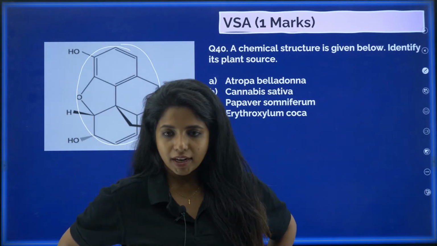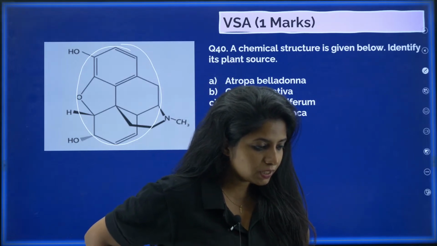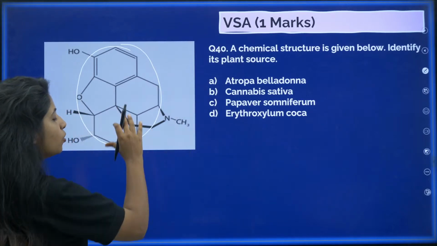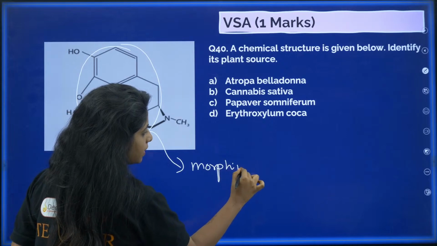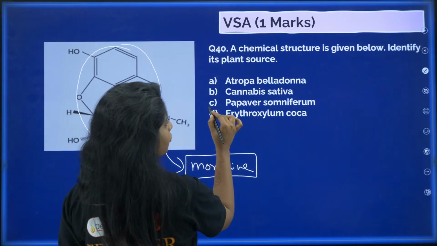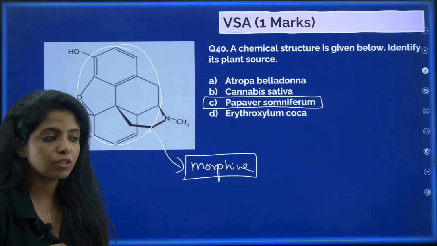Shaukat Ali says it's C. Yashu says it's C. Suganya C. Srinivas C. Yes, this is an opioid, and this opioid is morphine, my dear children. This opioid is morphine, and you get it from Papaver somniferum.